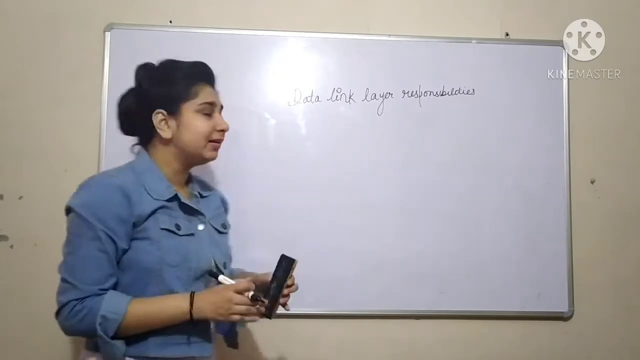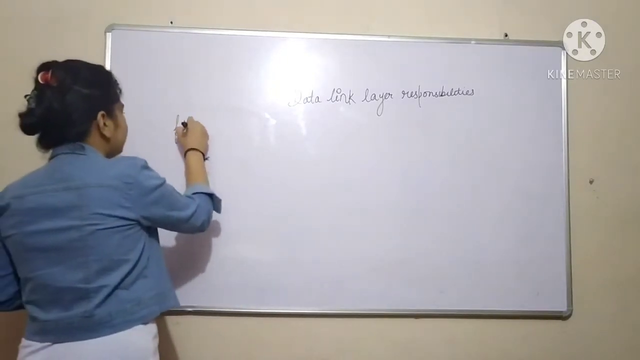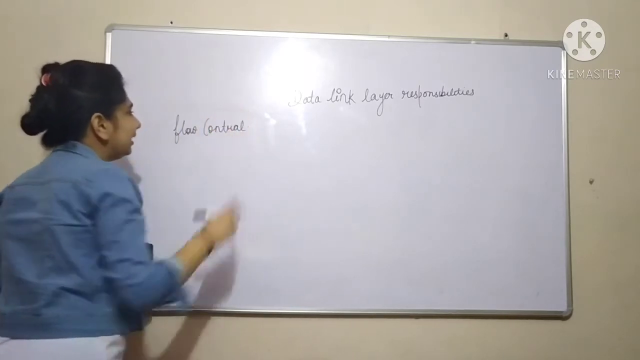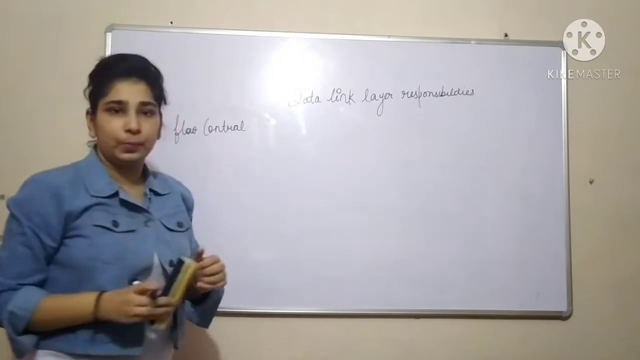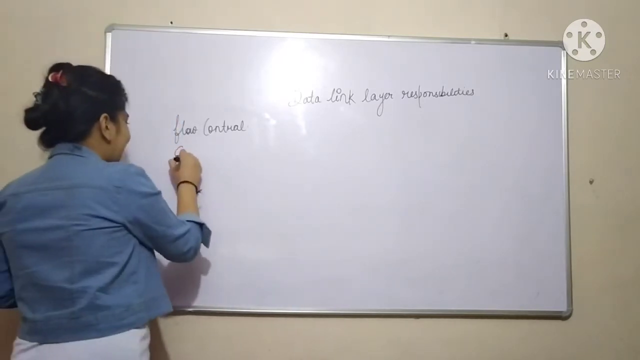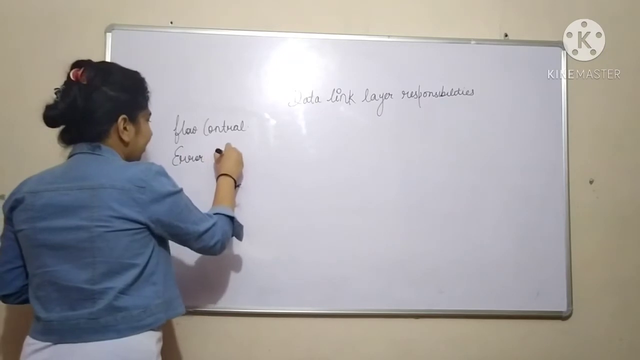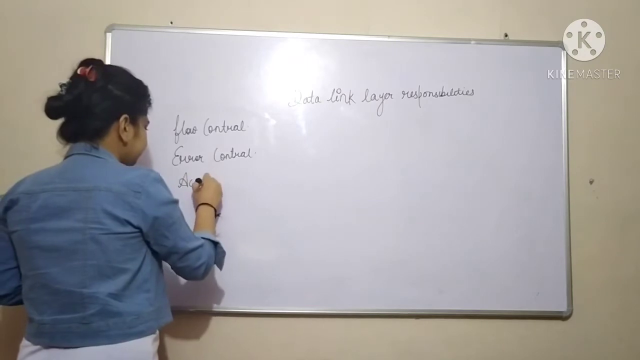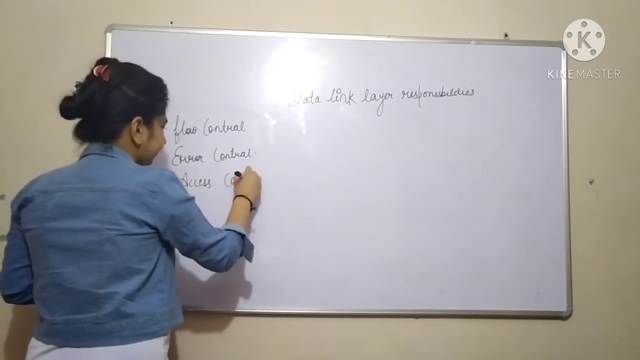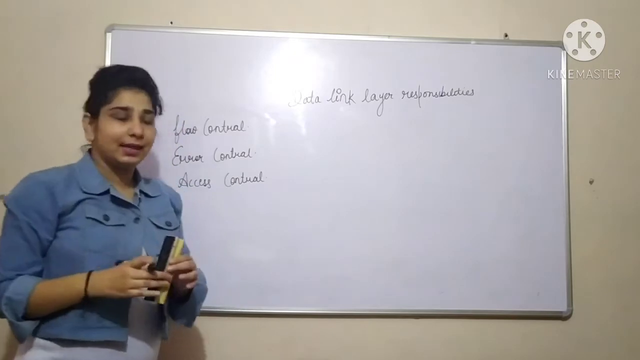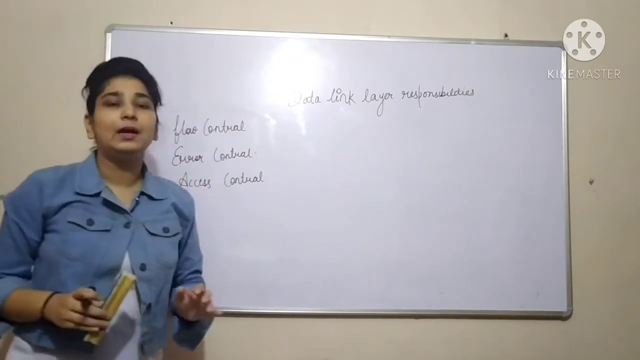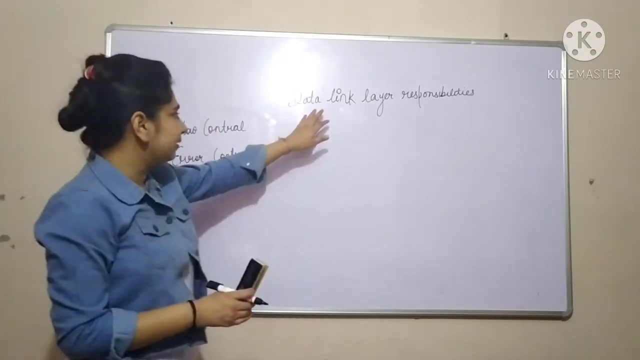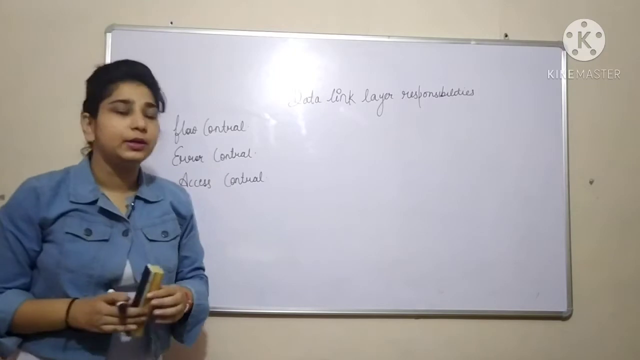So the data link layer mainly needs to take care of flow control. The first duty of the data link layer is to control the flow. The second duty is error control. And the third duty is access control. We will be discussing all the duties of the data link layer one by one. So firstly, let me tell you how the data link layer is going to take care of error control.